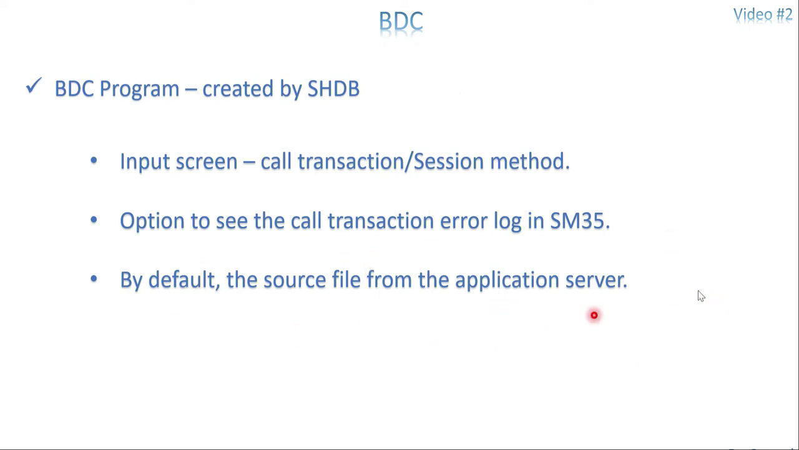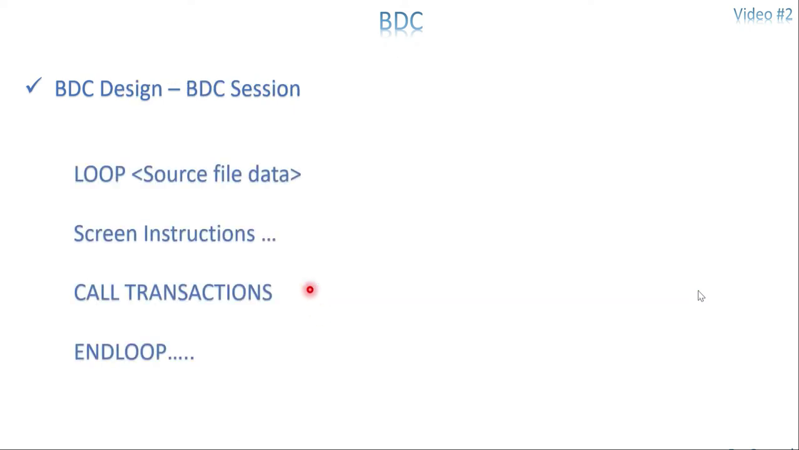By default, the source file comes from the application server. This program has an input screen that accepts only the source file from the application server, not from your desktop. If required, it's a custom program, so you have to add it additionally or modify the screen to get the source file from the desktop. As a business, normally they won't keep the data on the desktop. It should be in a very secure place, probably the application server only. Maybe the desktop is for your own testing.